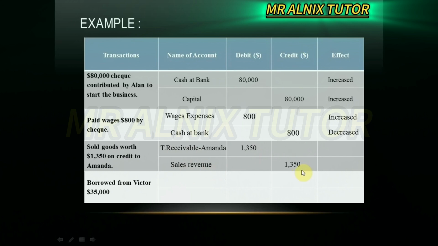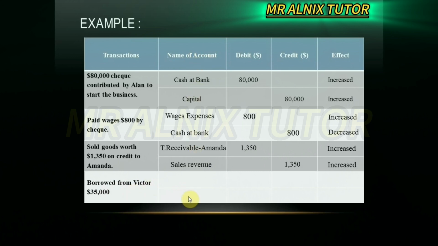Now, any effect on the Amanda account? Yes, increase, because Amanda bought something from you. That's why the Amanda account must be increased. Sales revenue also increases because you will get the money from Amanda. Next, borrow from Victor 35,000. You borrow money from Victor, then at the end the money is put into the cash and bank account.